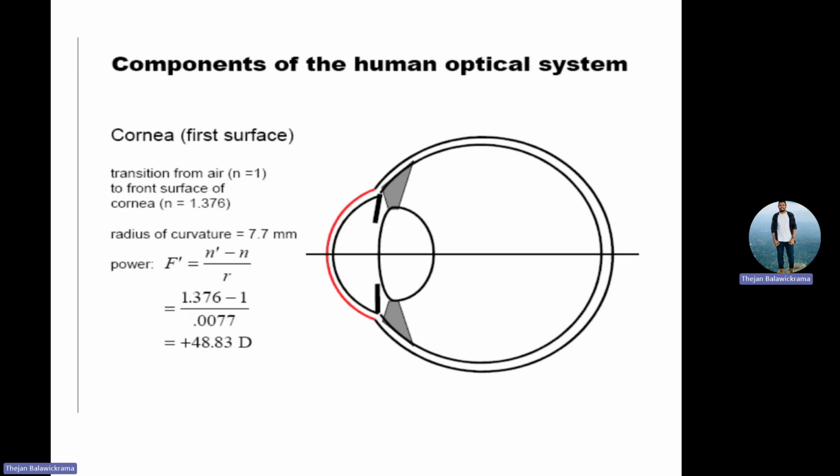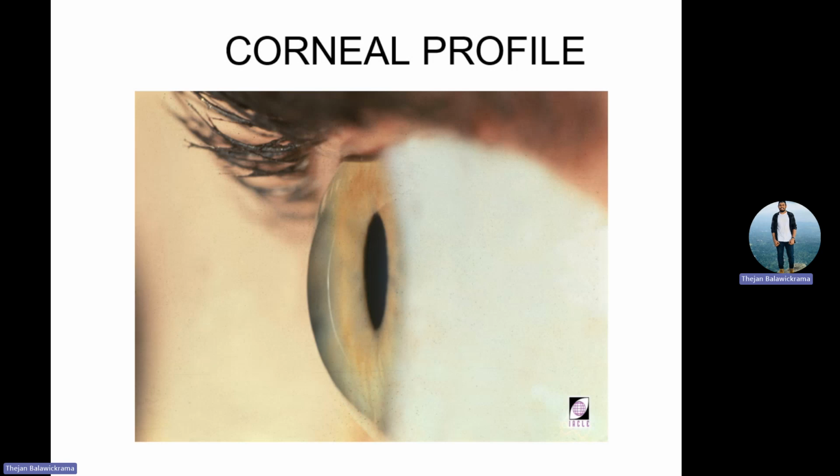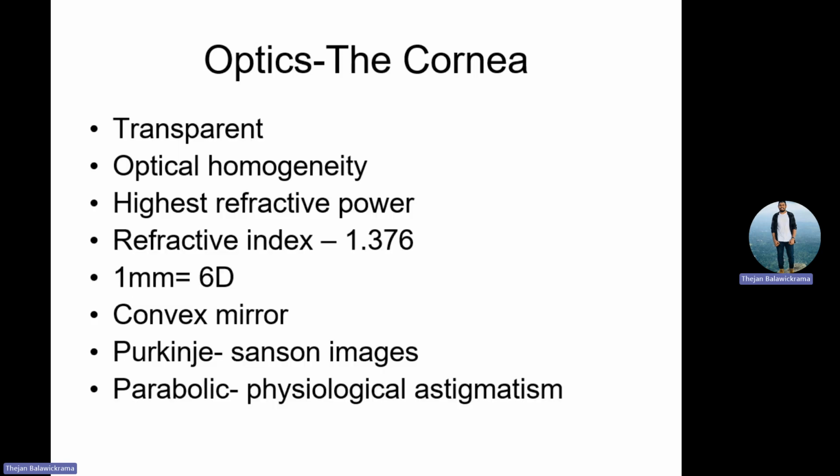Now see, this is your front part and this is your back part of the calculation we did. And this is your cornea. Now we are going to learn to some extent about the cornea. You know that the cornea is dome in shape, aspherical in shape, and transparent. The cornea is optically homogeneous, and around 75% of the refractive power is covered by the cornea. The cornea has a refractive index of 1.376.